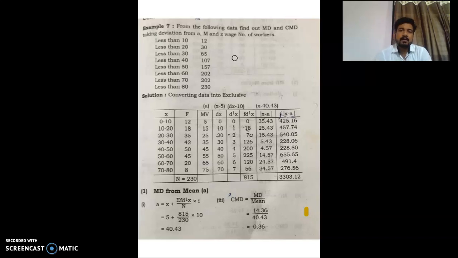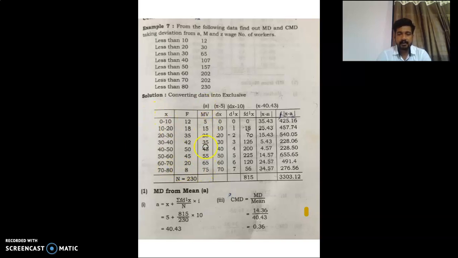So 12, then 30 includes 12, so the difference will be 18. Now 65 includes 30, so it will be 35, and so on. So n equals 230. Then we have to find the mid values, because we are calculating arithmetic mean: 5, 15, 25, 35, 45, 55, 65 and 75.